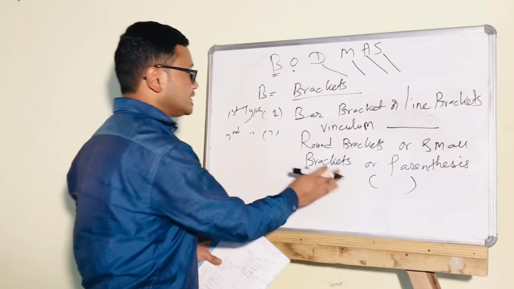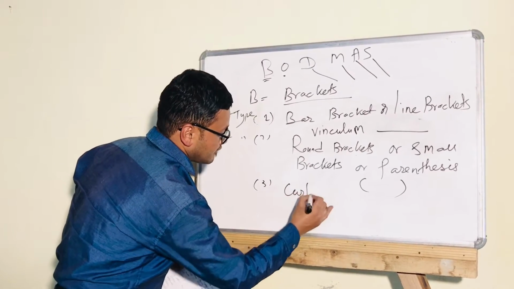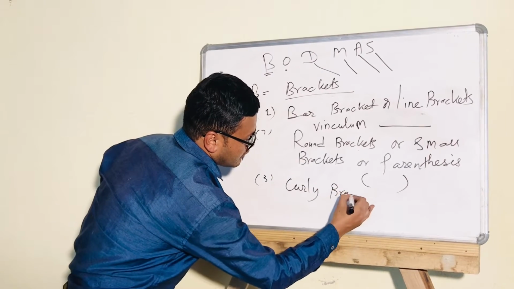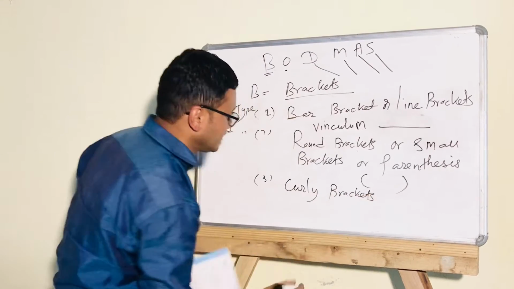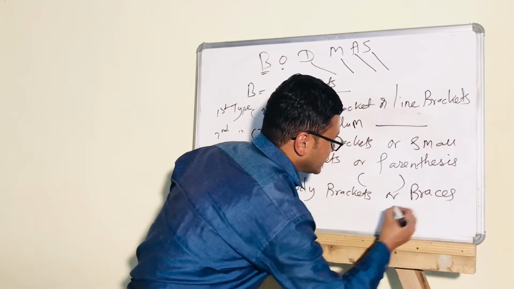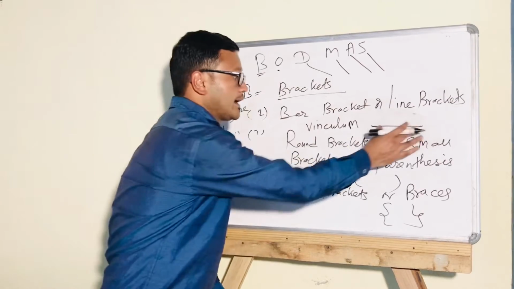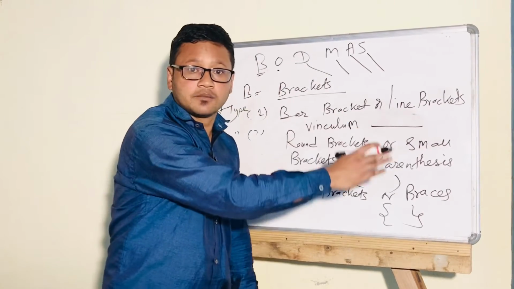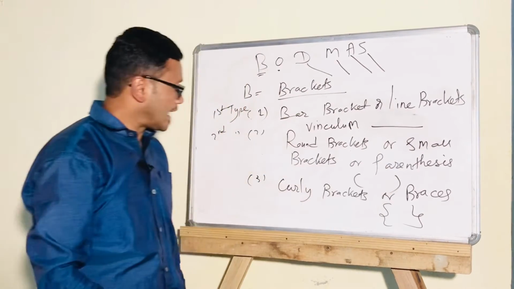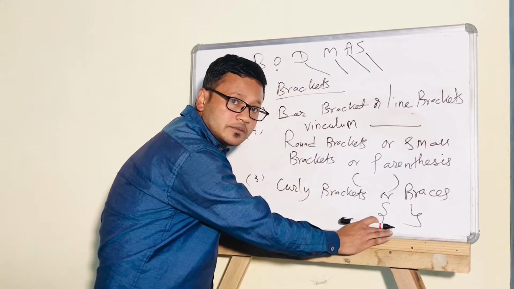Okay, this is the second type. And number three, curly brackets or braces, that is like this. First the bar bracket, second the round bracket or small bracket, the symbol is like this. And third, the curly bracket or braces, the symbol is like this.